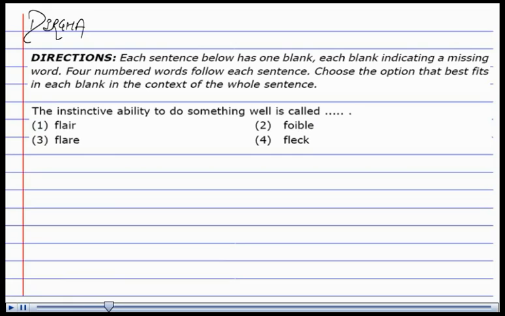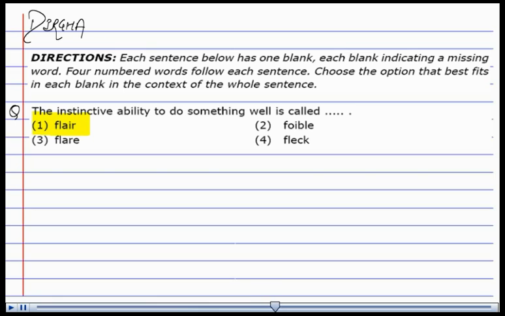Directions. Each sentence below has a blank, each blank indicating a missing word. 4 words follow each sentence. Choose the option that best fits in each blank in the context of the whole sentence. And the sentence is, the instinctive ability to do something well is called, an instinctive ability to do something well is called flair, which means a natural ability to do something well.